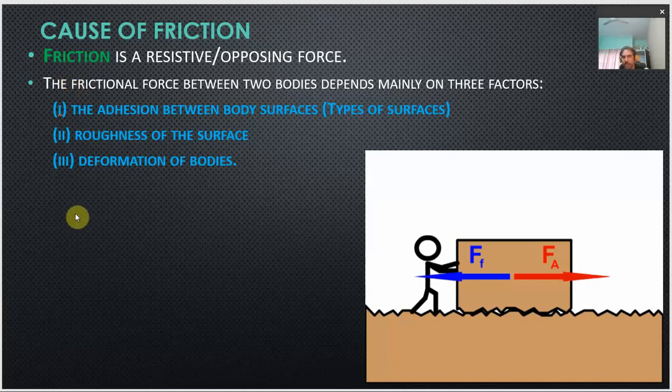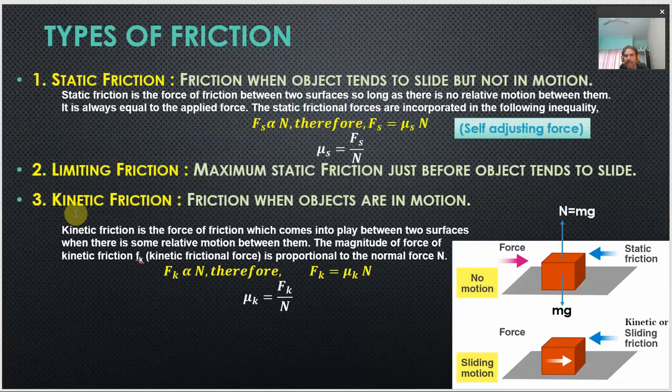Let us proceed. Now, we can discuss the different kinds of friction we face. The very first is static friction. The name suggests static means at rest. So, static friction comes into action whenever the object tends to slide but is not in motion. It simply means static friction is the friction force whenever one object tries to slide over the surface of another object, but actually there is no resultant motion, right.